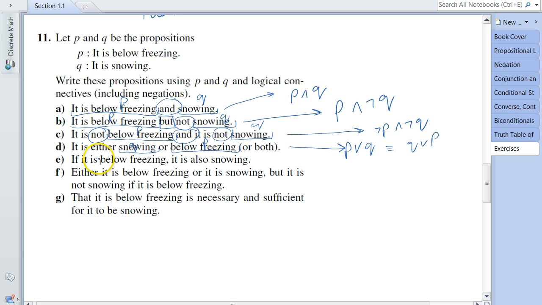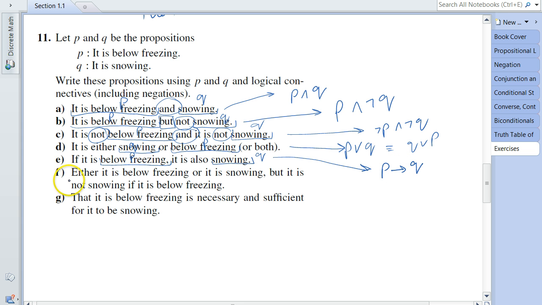Just to identify the propositions, below freezing is proposition P, snowing is proposition Q, so I can safely say that this can be written as P implies Q.